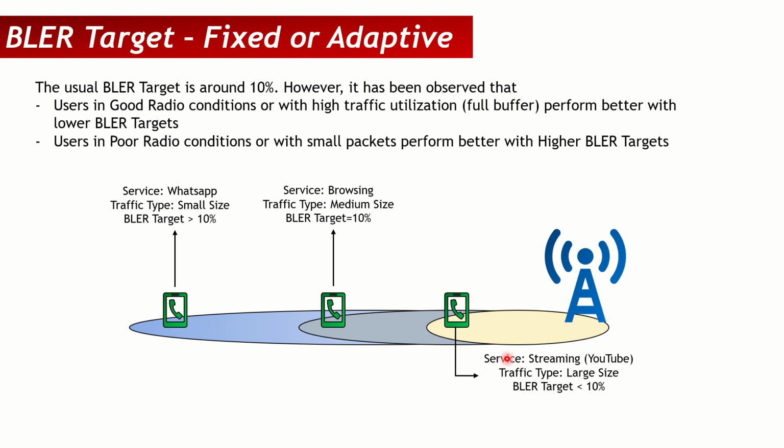So hopefully that is good. In the next session, we'll talk about the scheduling of the control part of the system, that is the PDCCH, and how it is different from the data scheduling, and how it is different from the BLER, and what is the difference of PDSCH BLER and PDCCH BLER, and how it impacts the throughput. So stay tuned and have a nice day.